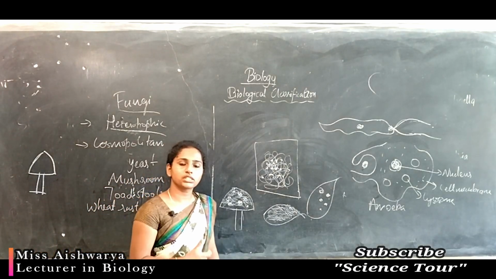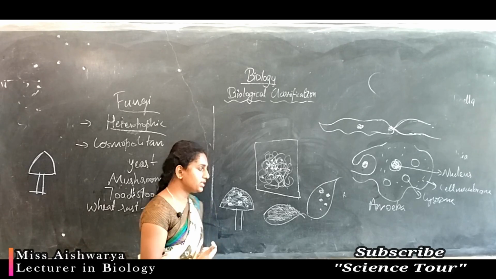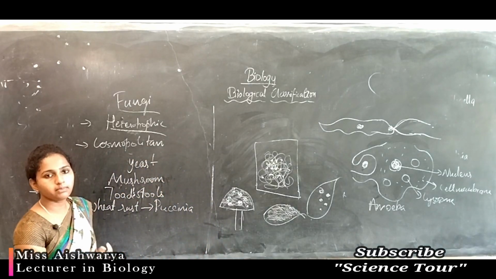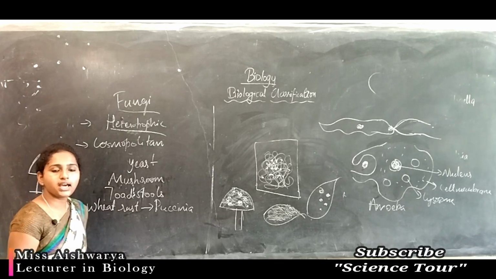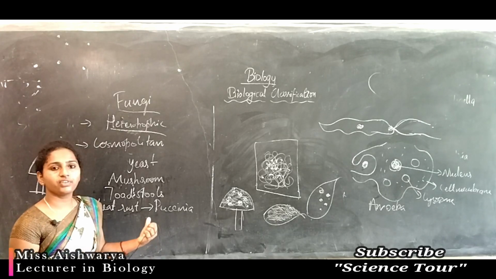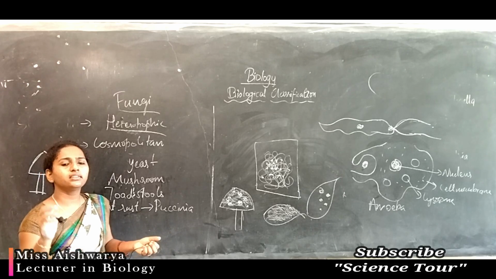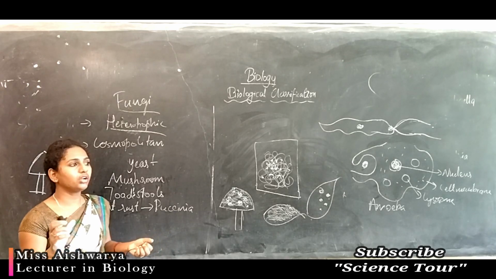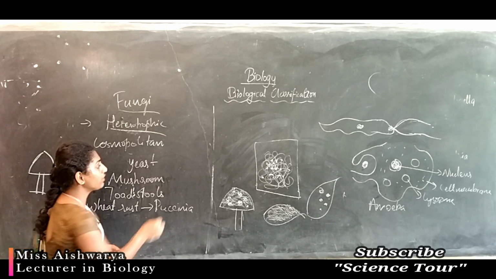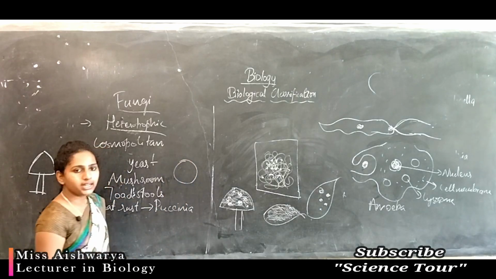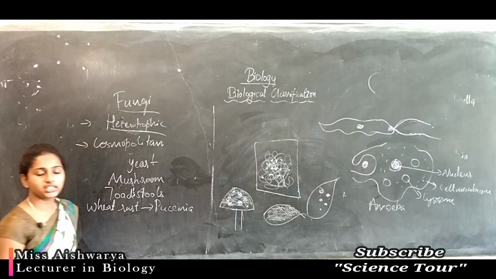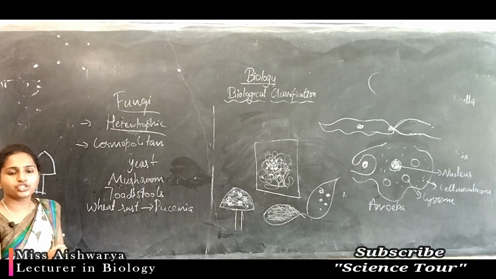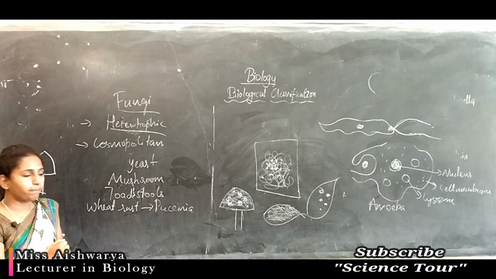Bacteria also cause diseases in plants as well as animals. Fungi also cause diseases in plants and animals. Yeast infection and even ringworm are caused by fungi. Ringworm is a type of skin allergy, a skin disease caused by a fungus.